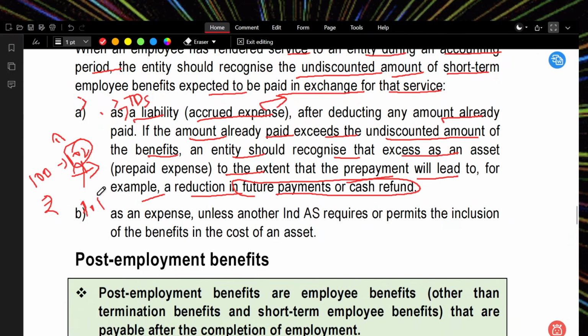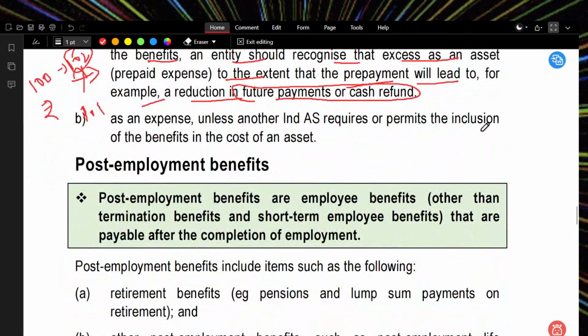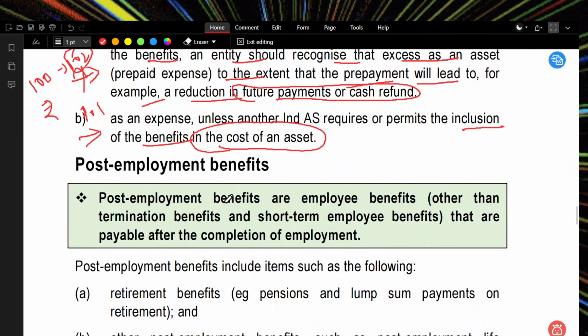This is the concept. It is treated as expenses unless the standard requires or permits the inclusion of the benefits in the cost of an asset. So it can be considered as expenses only when the standard does not permit its inclusion in the cost of the asset.